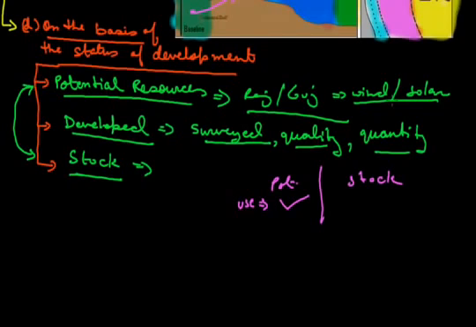We know how to use wind energy, we know how to use solar energy, but in stock we don't know how to use these resources, but we know that in the near future we can use them. In potential resources, we have the technology to use these things. Here we have no technology to use these things. Examples, I already gave examples of wind and solar energy of Rajasthan, etc.